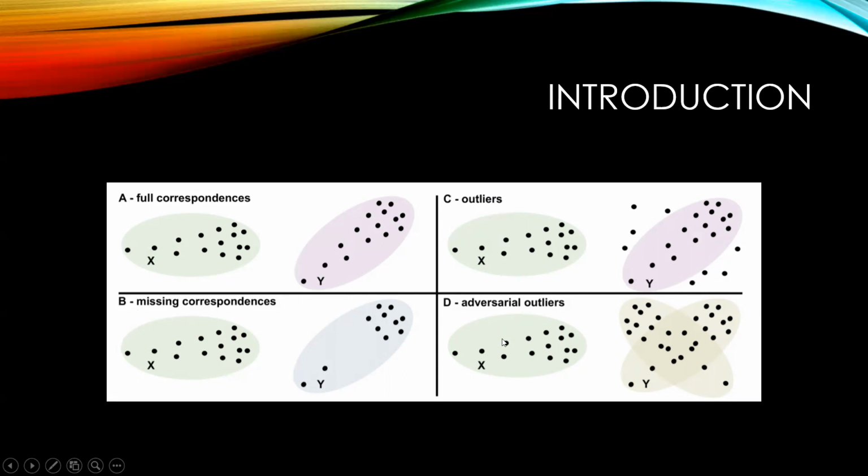And finally, we have the case of adversarial outliers, meaning that, here for example, I'm showing an image of two worms, for example, if you're interested in registering this atlas onto one of these point sets.